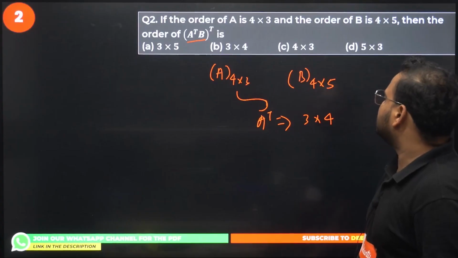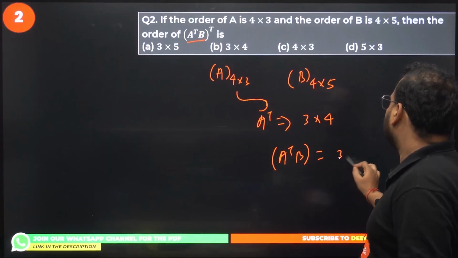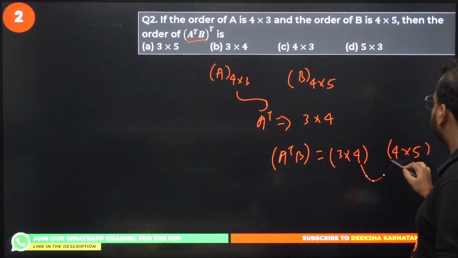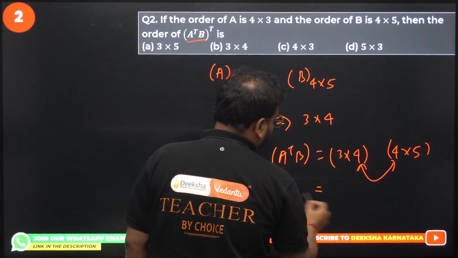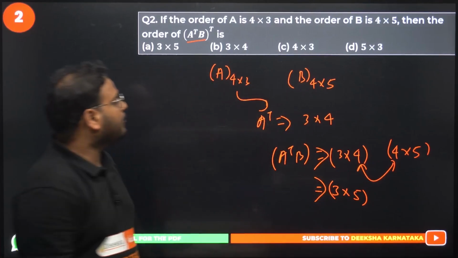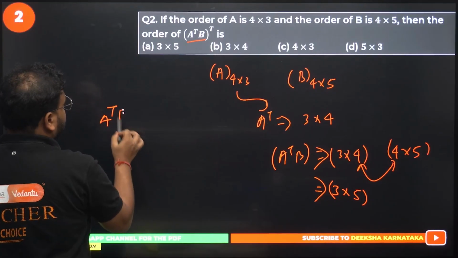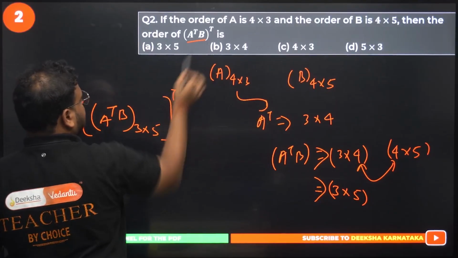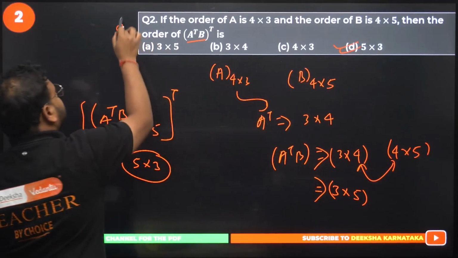Okay, and for B, what is it? If I look for A^T B, what do I get? Please check. It will become 3 cross 4 with what we have, 4 cross 5. Correct? So the inner orders are the same, we can multiply them. 3 cross 4 and 4 cross 5, we can multiply them. So the resulting matrix will have an order of 3 cross 5. This is the order of your matrix A^T B. What are we looking for? I'm looking for this whole transpose again. So the answer will be 5 cross 3. Option is D. Please have a look.